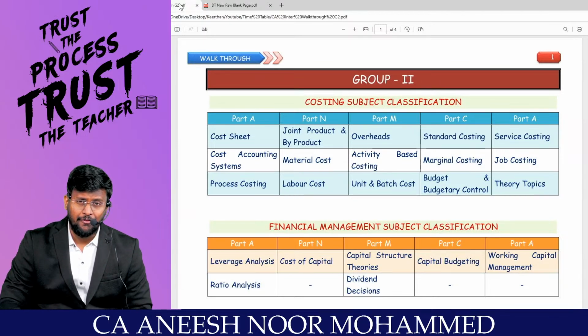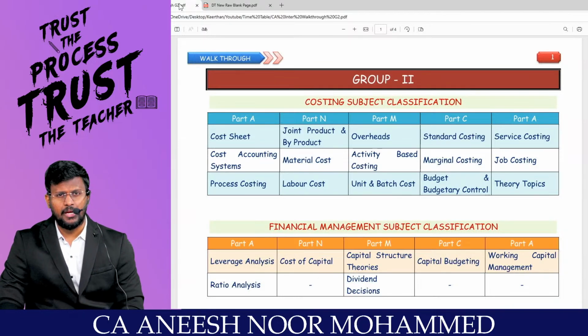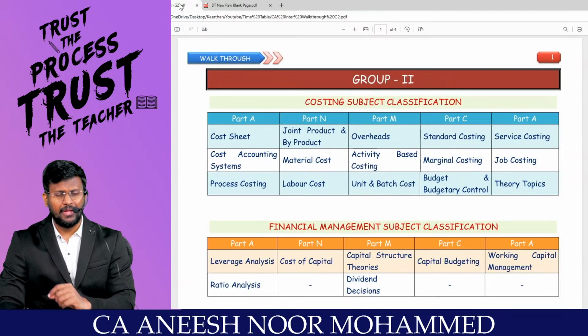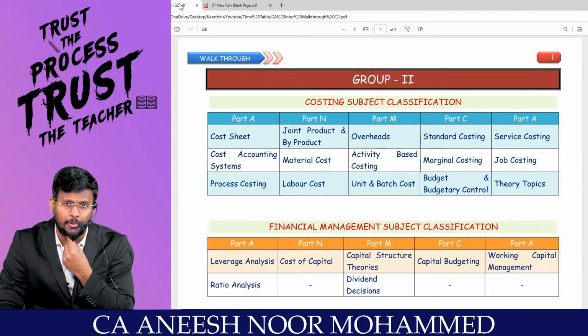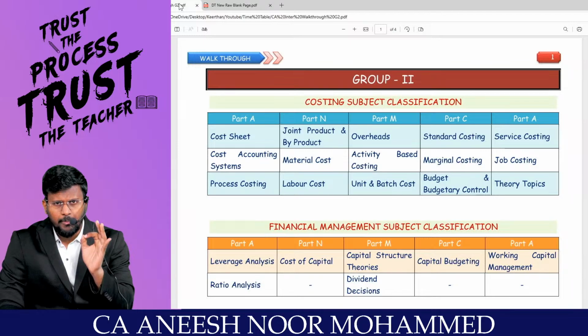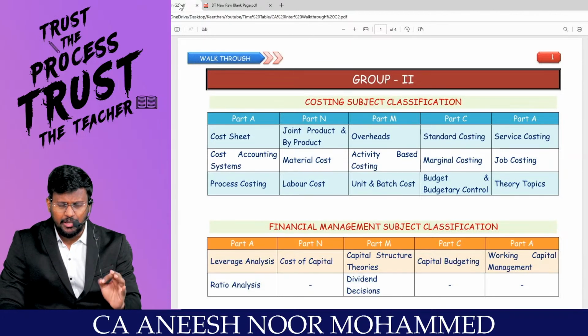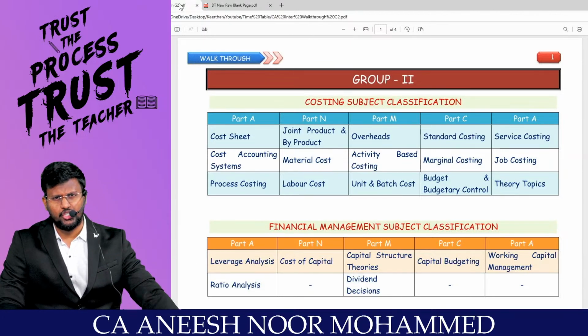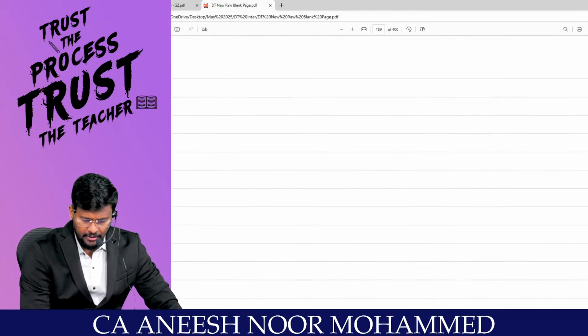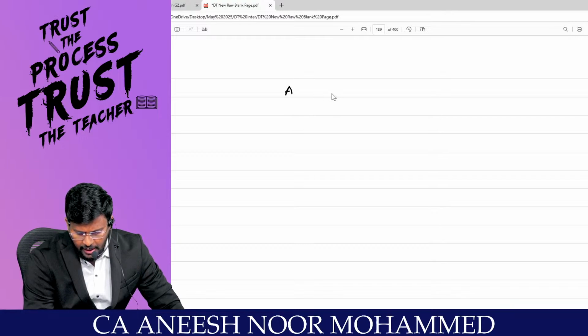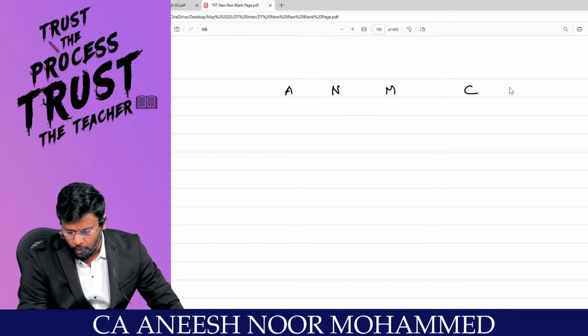So yesterday I talked about the ANM CA for group number 1, and in the comments below many have asked what the schedule is for group number 2. My dear lovable students, if you are going to write G2 in the coming examination, and if you are a repeater, then this ANM CA will be really helpful for you.